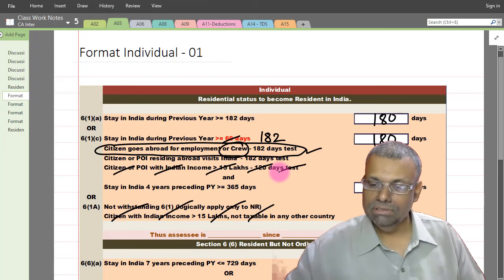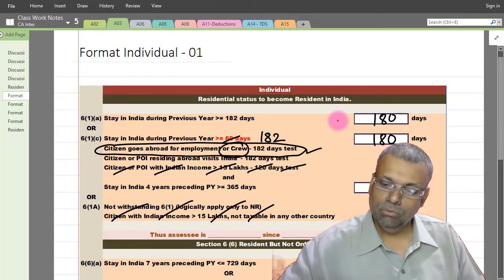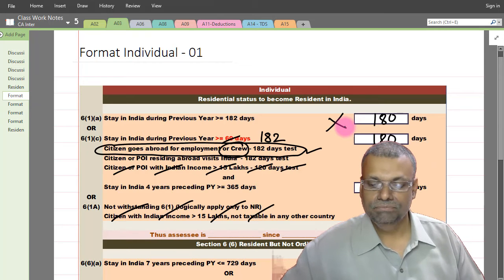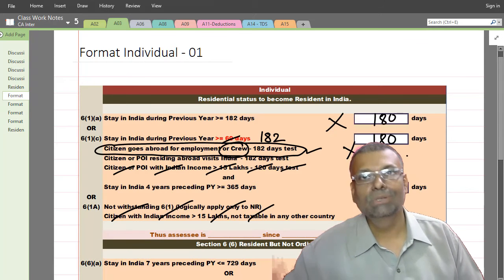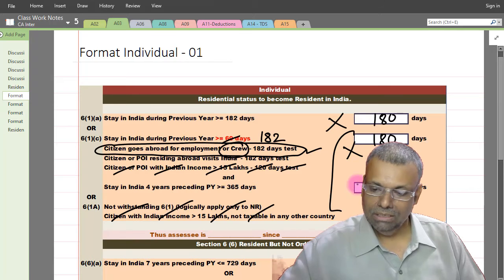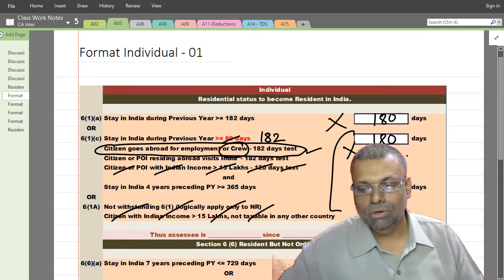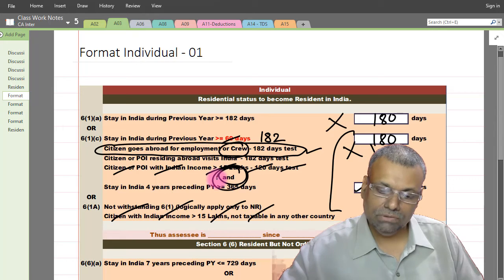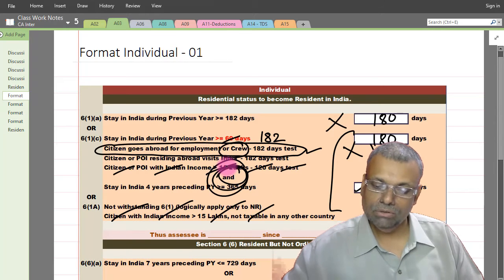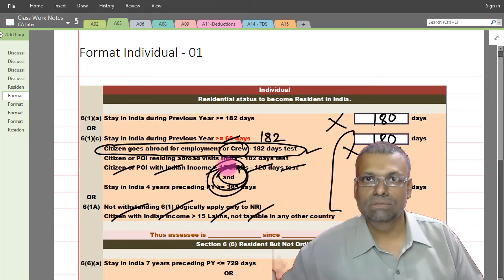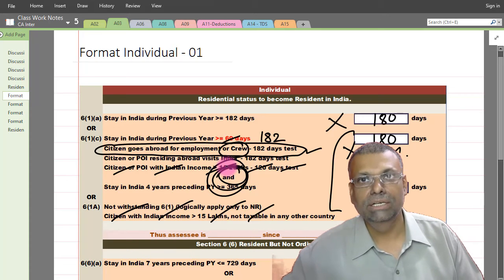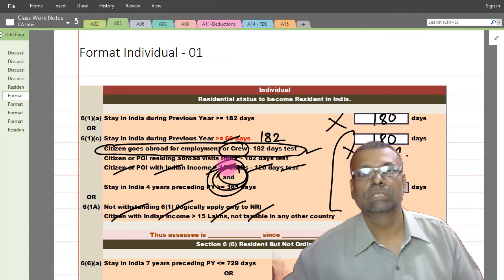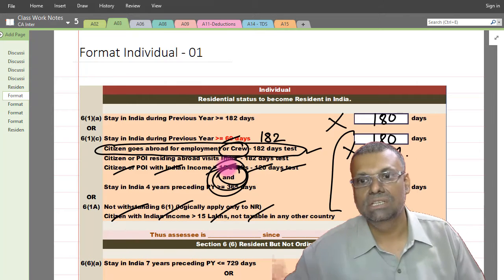Now in the given situation, 6(1)(a) is not satisfied. 6(1)(c) is also not satisfied because of the overlapping condition. Now this 4 years back data is not available, but it hardly matters, because if one part of the condition of 6(1)(c) is not satisfied, because 6(1)(c) has one condition of 60 days, of course substituted with 182 days in the given case, and 4 years preceding the previous year's 365 days test.